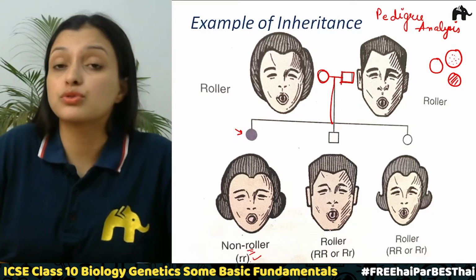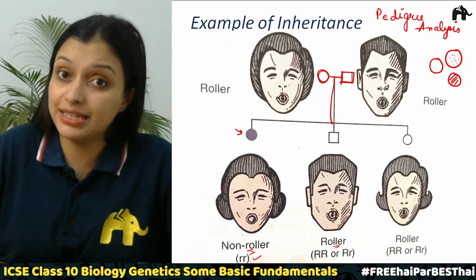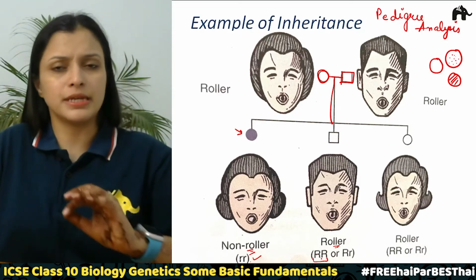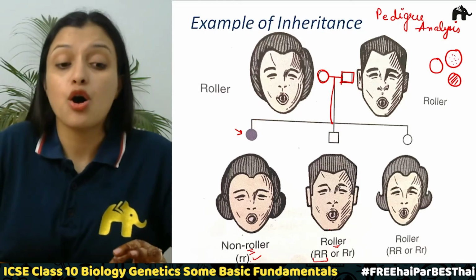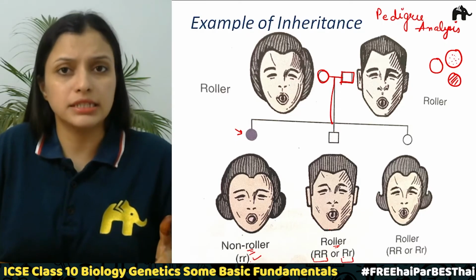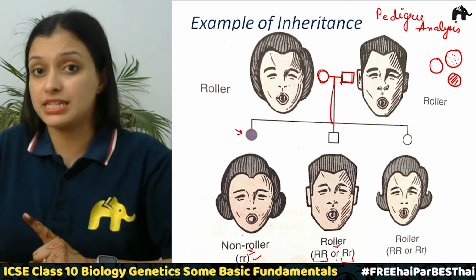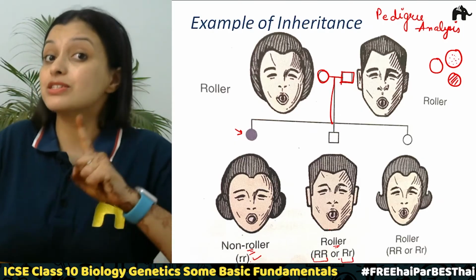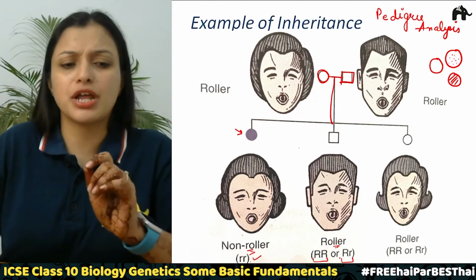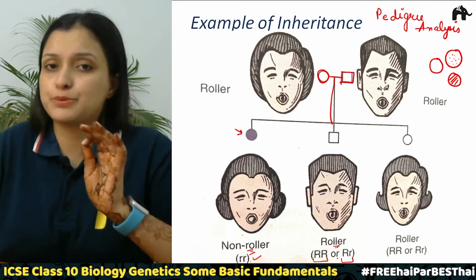Now talking about this boy, he is a roller and he will either have capital R, capital R, which means both dominant alleles, or he might have capital R, small r, which means there will be one dominant allele and one recessive allele. But since there is a dominant allele, only the dominant allele will show its expression and the recessive allele is not going to show the expression.